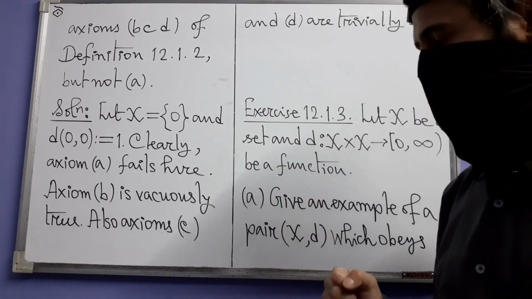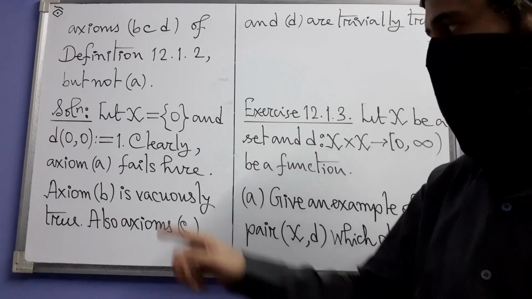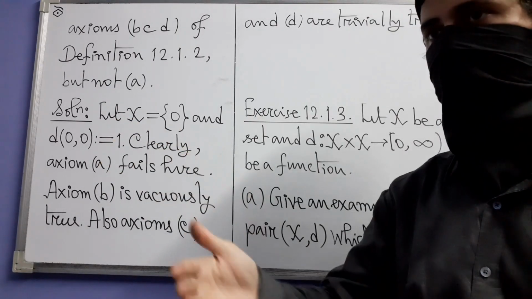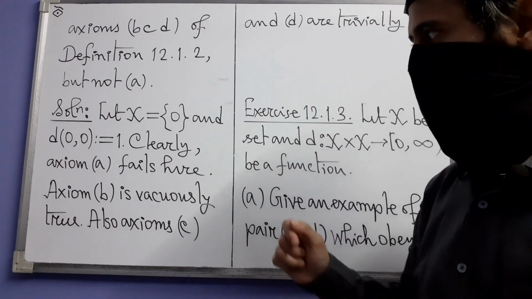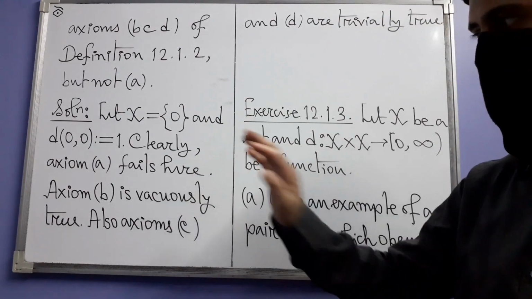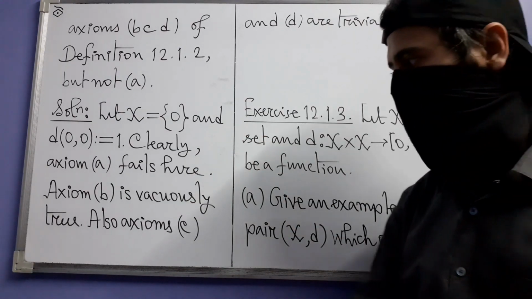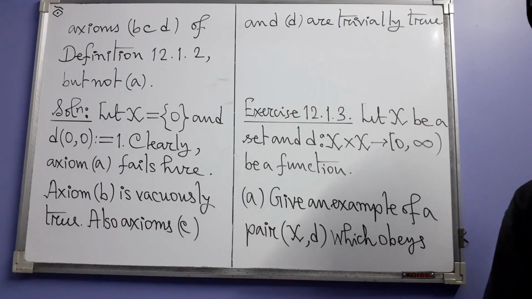Axiom B is vacuously true. Axiom B is positivity. It tells us that for any two distinct points x and y from X, D of x comma y has to be a positive real number. We do not have distinct points here. That is why it is vacuously true. And also axioms C and D are trivially true.